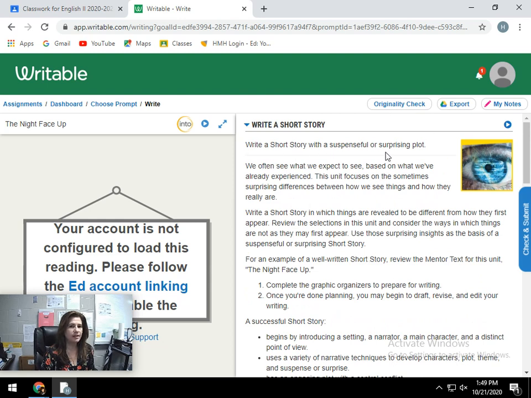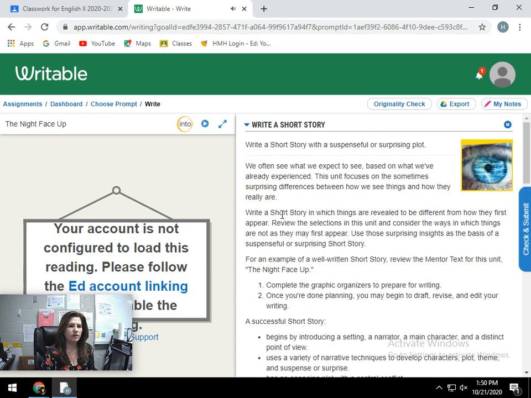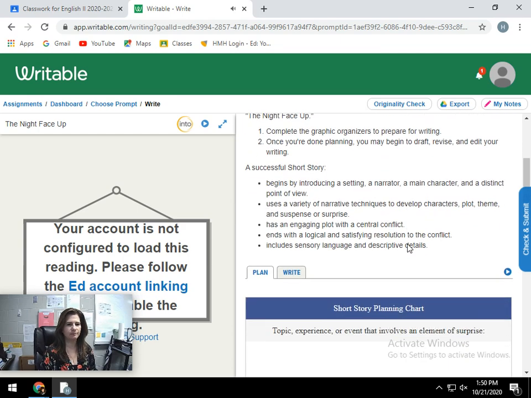So, write a short story with a suspenseful or surprising plot. I'm not going to read all this to you, but notice that at the top there is a play button where you can listen to the instructions being read to you. Write a short story in which things are revealed to be different from how they first appear. Review the selections in this unit and consider the ways in which things are not as they may first appear. And remember, our unit question is, how does our point of view affect the way we see things? Something like that. I'm paraphrasing.